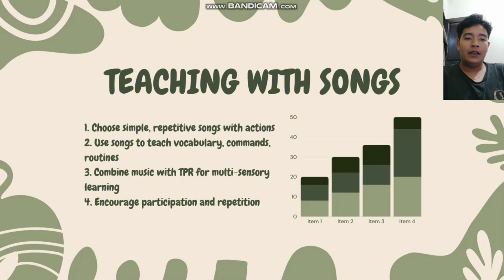And then action songs like "If You're Happy and You Know It" combine music with TPR, making the learning multisensory. And songs also promote pronunciation and fluency, especially when repeated over time. Repetition through songs builds confidence as learners start singing along more independently.